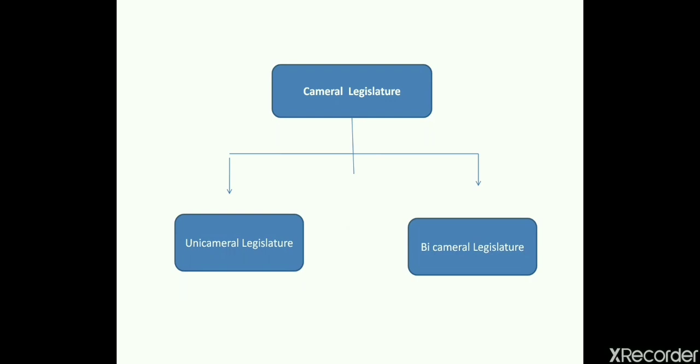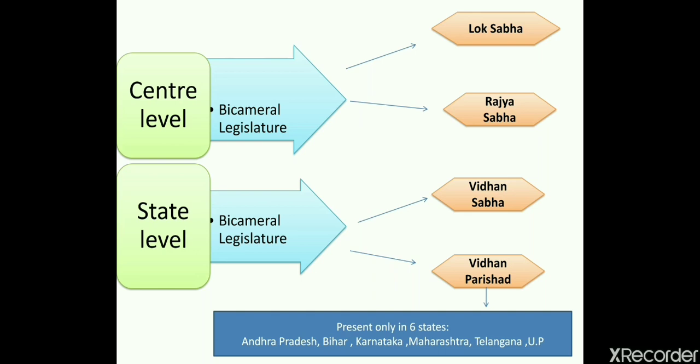So in our country, at the center level, we have bicameral legislature, which all of us know has two houses, Lok Sabha and Rajya Sabha. But at the state level, one thing is remarkable, children. In only 6 states we have bicameral legislature, that is Vidhan Sabha and Vidhan Parishad. Which 6 states? Andhra Pradesh, Bihar, Karnataka, Maharashtra, Telangana and UP. Very, very important, children, learn it nicely.